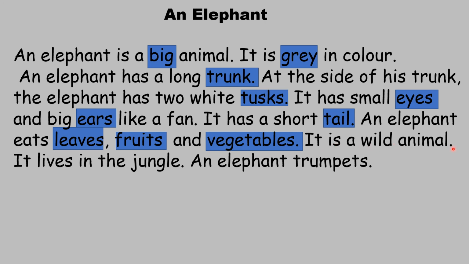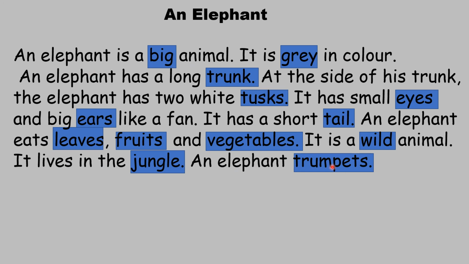It is a wild animal. Which word is important in this sentence? Wild. It is a wild animal. It lives in the jungle. Which word is important? Jungle. An elephant trumpets. You put trumpets as the important word. So I have highlighted all the important words.